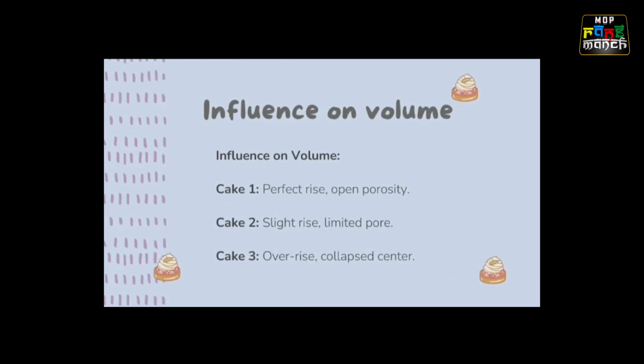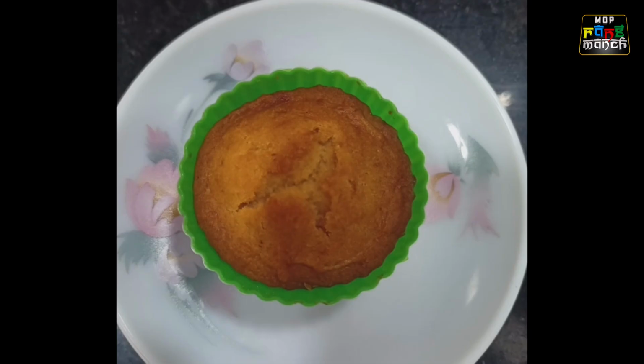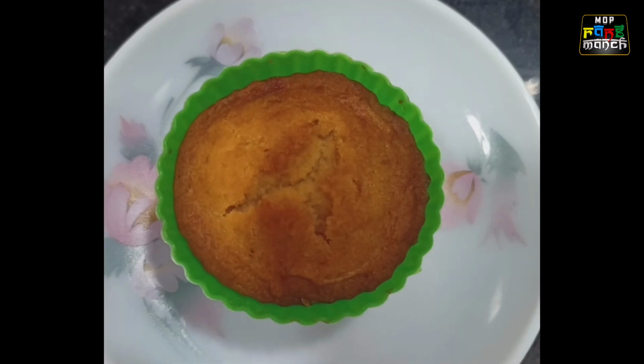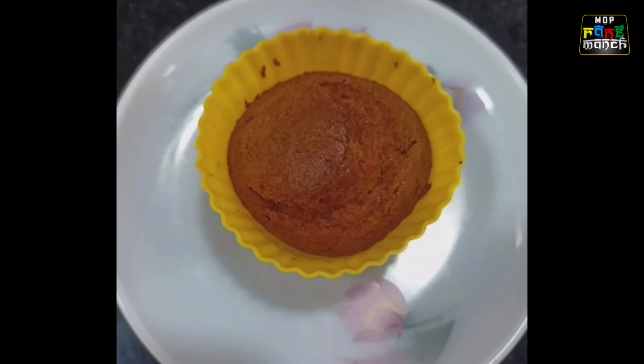After baking all the cupcakes as per the proportions mentioned before, we are going to learn about how the leavening agents bring about changes in different aspects of the cupcake. Firstly, we are going to see how the leavening agents influence the volume of the cupcakes. In the first cake, there is a perfect rise and open porosity. In the second cake, there is a slight rise and limited pores. In the third cake, it has over-risen and there is a collapsed center.